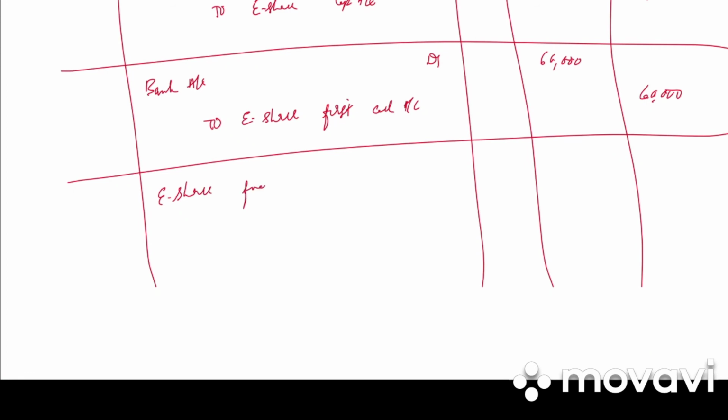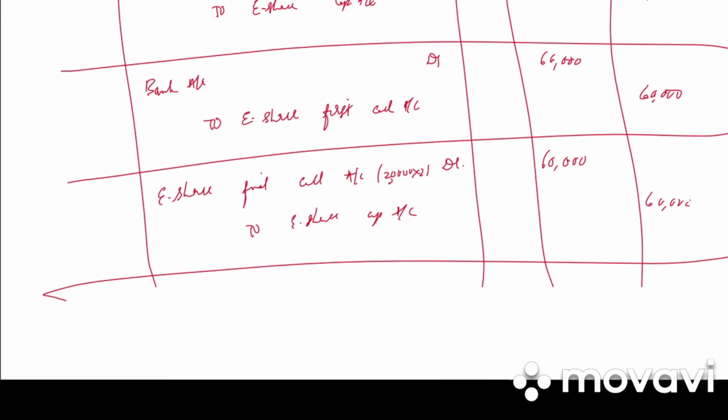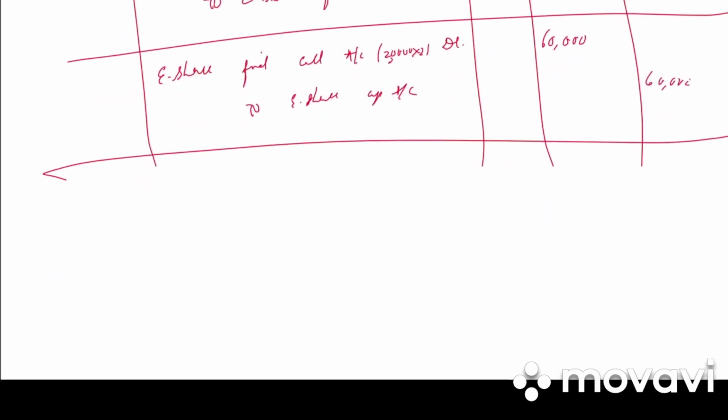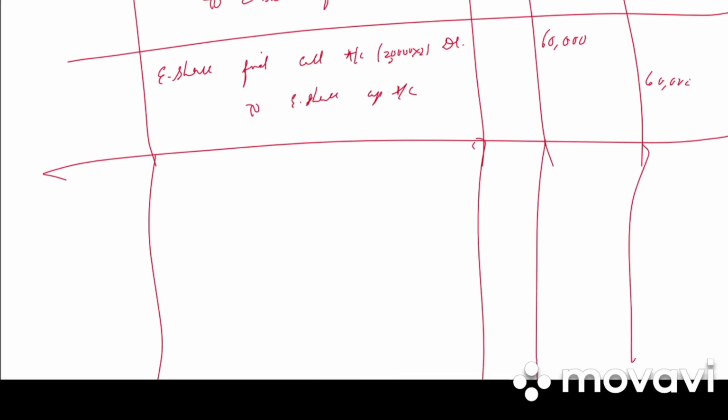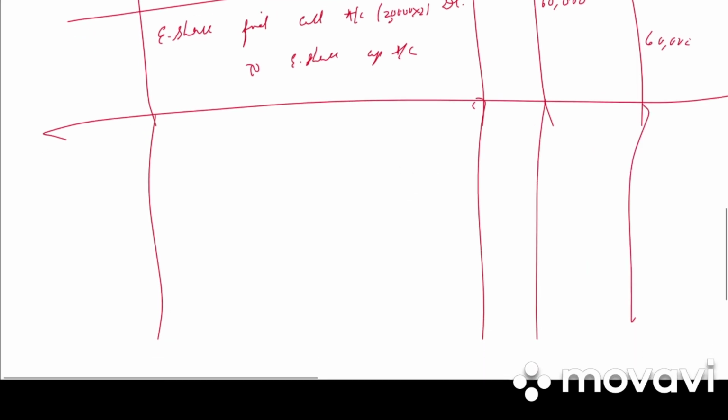Equity share final call account debited to equity share capital account. 30,000 into 2, that is 60,000 debit, 60,000 credit. Write the narration. Final call due on 30,000 shares of rupees 2 each.